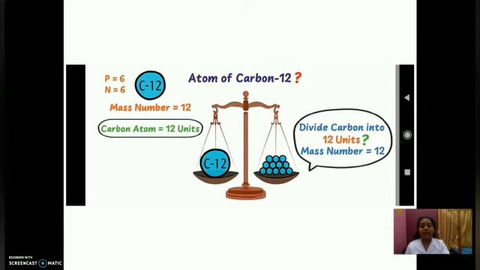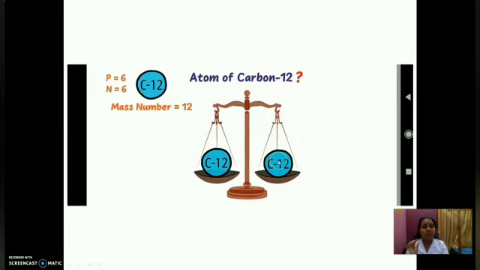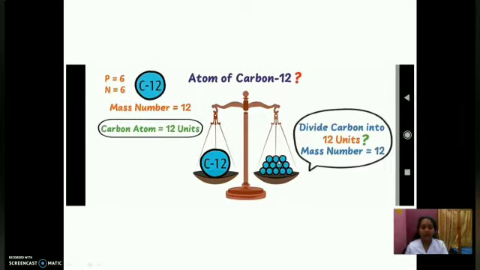Now I am dividing the big carbon into 12 small units, because the mass number of carbon is 12, so 1 unit is one-twelfth of a carbon. The carbon atom is made up of 12 units. Both sides are in equilibrium, 12 units each. This is all our imagination.